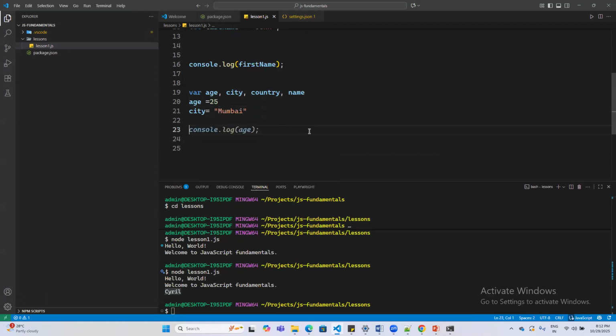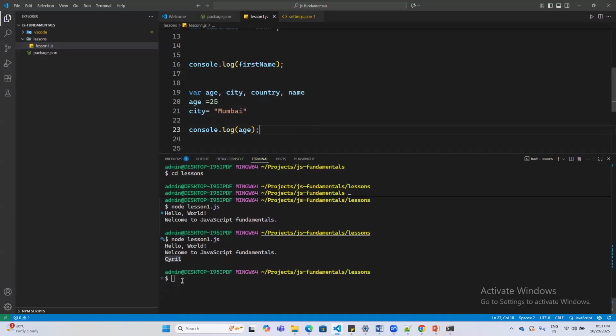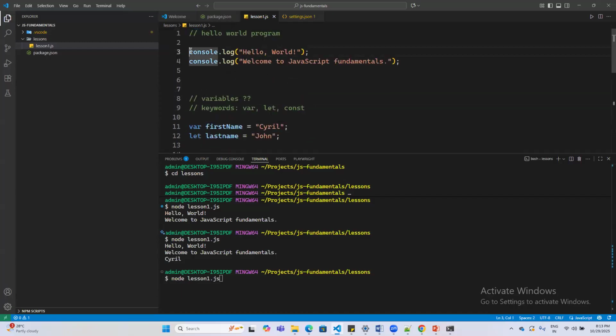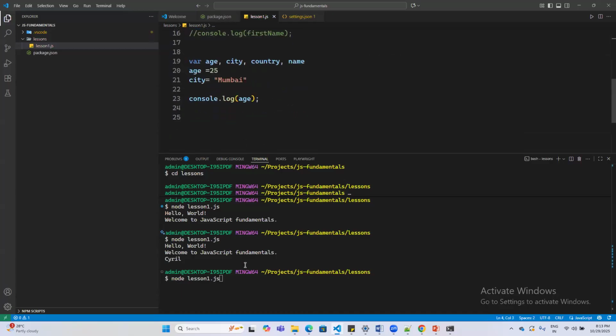What happens when I say console.log of age? What is the expectation you have? If I run this script, what is going to happen here? 25 will be printed. Yes, that's right. I will come to that later. Let me comment out all the previous console log statements. As one of our colleagues said, if I run the script, 25 will be printed.